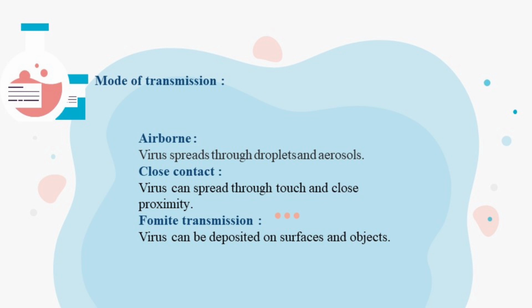Mode of transmission. The virus can spread through tiny droplets and aerosols in the air, especially in enclosed spaces. Close contact spread: the virus can also spread through close contact, like touching or being near infected persons. Fomite transmission: the virus can land on surfaces and objects, making them potential sources of infection.